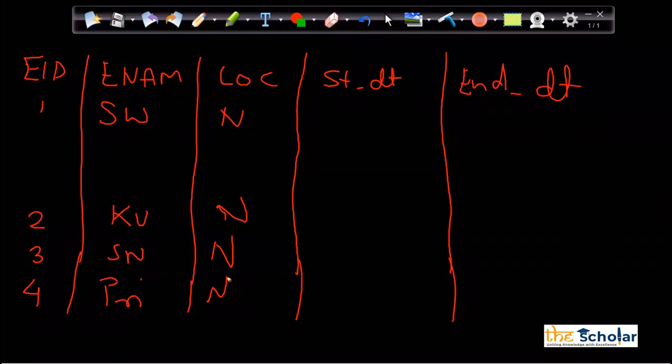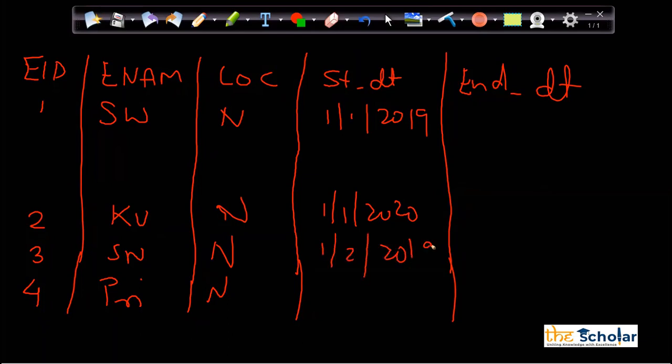Start date: he joined on 1/1/2019 and 1/1/2020, 1/2/2019, 1/3/2020. Okay, this is what my data is. But what will be the end date? Guys, what will be the end date? What do you think will be the end date? Any answer?